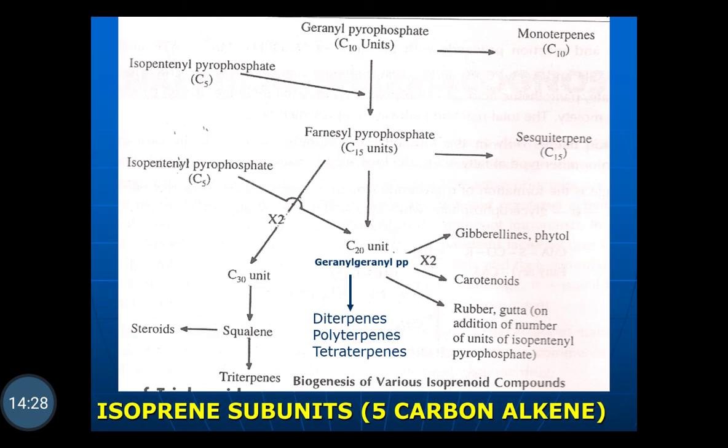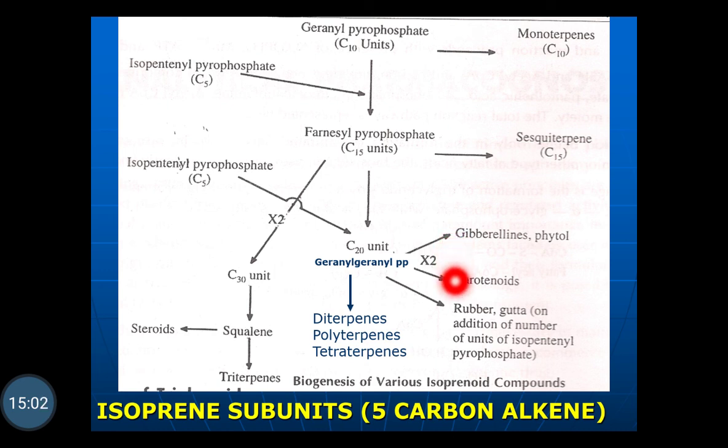So in this way, the geranyl pyrophosphate forms the farnesyl pyrophosphate with the addition of the isopentyl pyrophosphate. From the geranyl pyrophosphate, biosynthesis of monoterpenes, the C10 unit, takes place. From the farnesyl pyrophosphate, the biosynthesis of sesquiterpenes takes place. Again, to this farnesyl pyrophosphate, one unit of isopentyl pyrophosphate is added, a C20 unit of geranylgeranyl pyrophosphate forms, and from this the biosynthesis of gibberellins takes place,